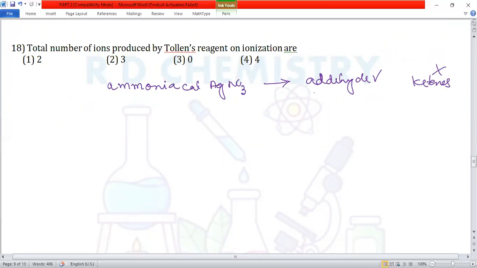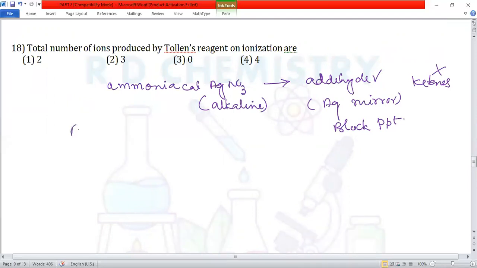Aldehydes will give a silver mirror precipitate or black precipitate. This solution is also made alkaline at the end after preparing. So what is the Tollens reagent composition? It is [Ag(NH3)2]OH, with OH minus outside. The OH minus comes from the alkaline medium.